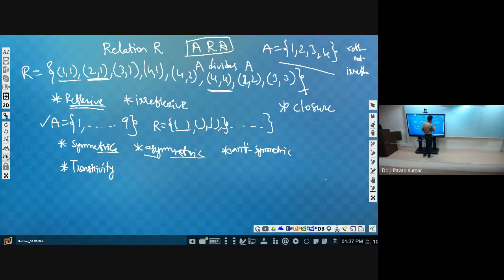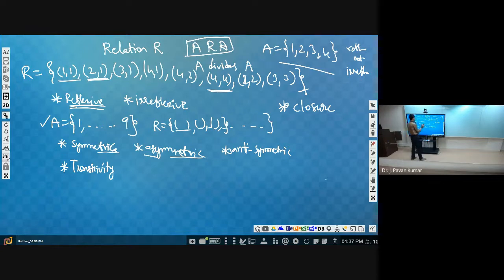Closure, what does it mean? If you consider closure, something will be fulfilled, made full. Such kind of intuition you need to have.